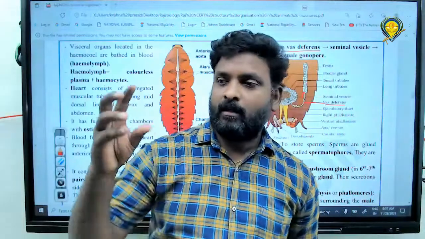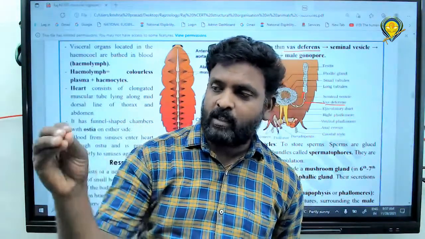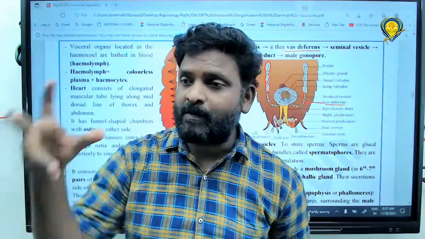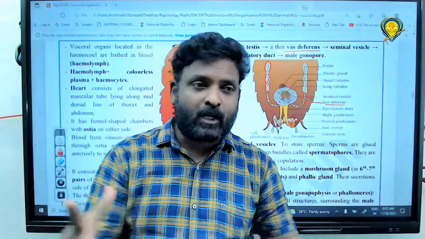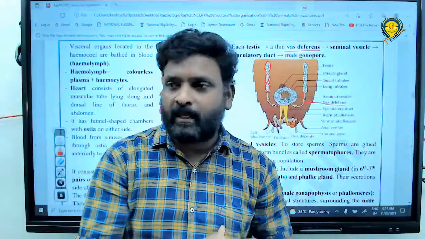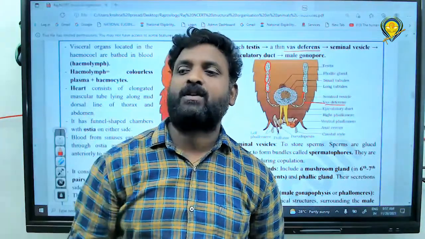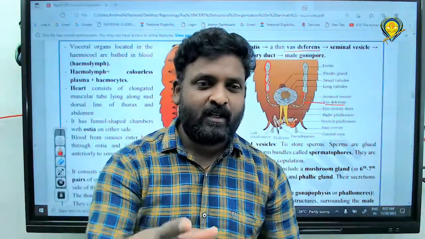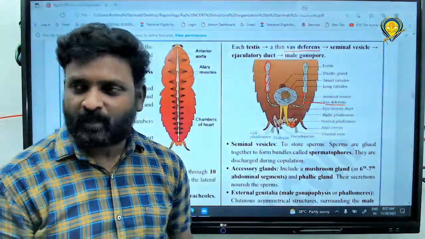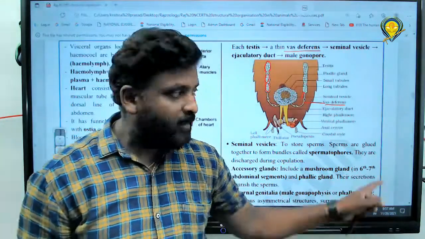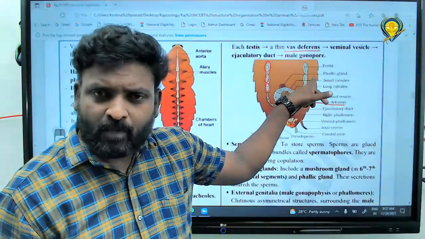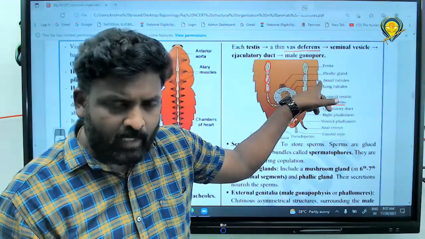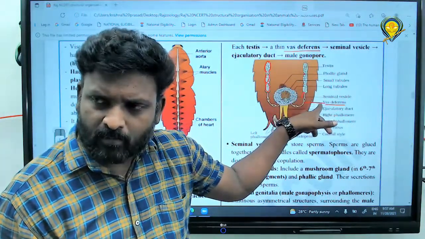Up to the seminal vesicle, sperms go individually. After reaching the seminal vesicle, all the sperms are glued together, and a structure called spermatophore is formed. What is a bundle of sperms called? Spermatophore. Got it, all of you? Does the testis release sperms or spermatophore?